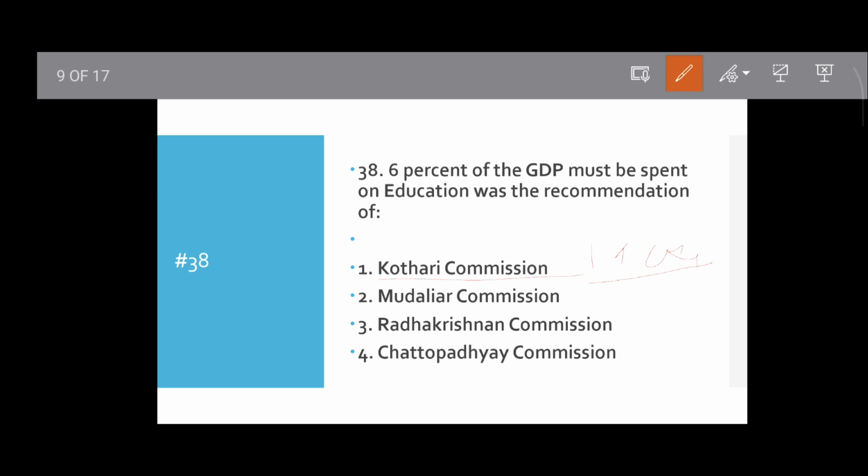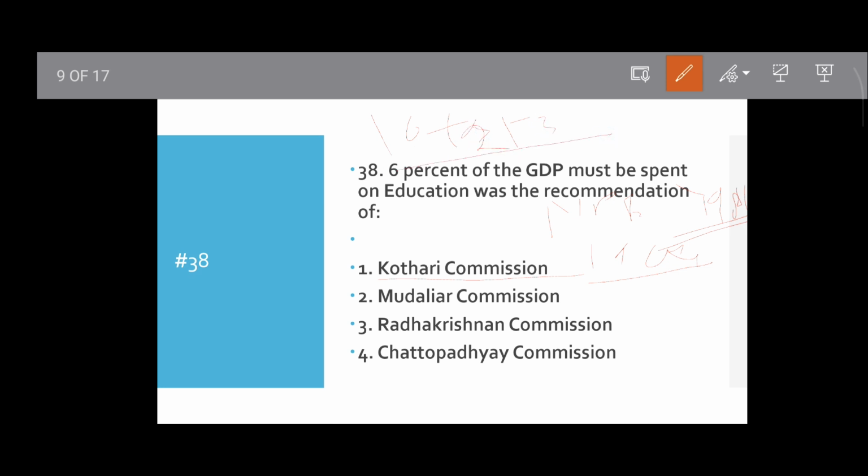It recommended 6% of GDP should be spent on education. It was implemented in NPE 1968.